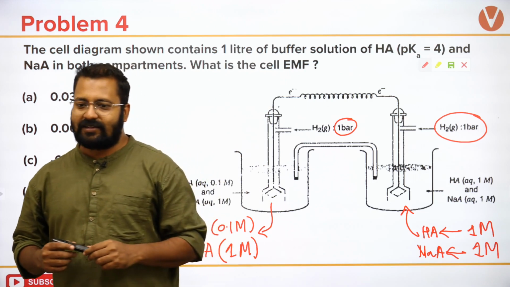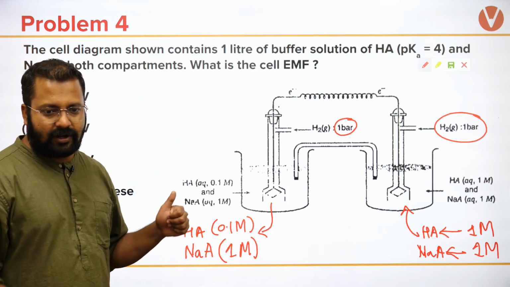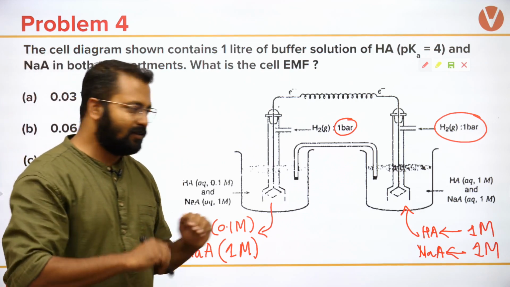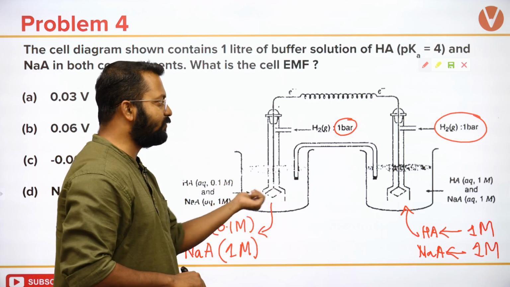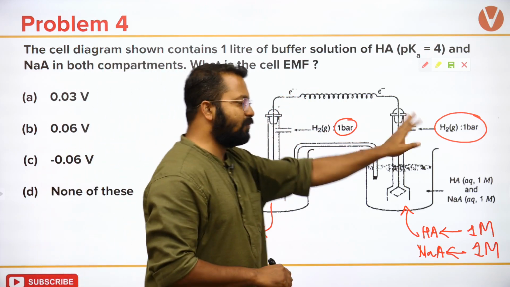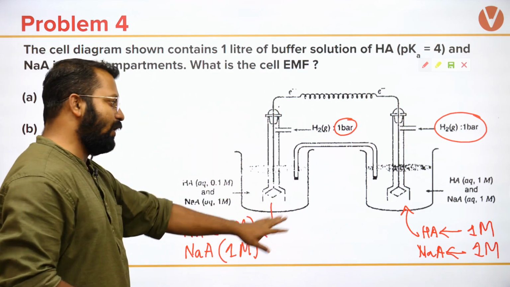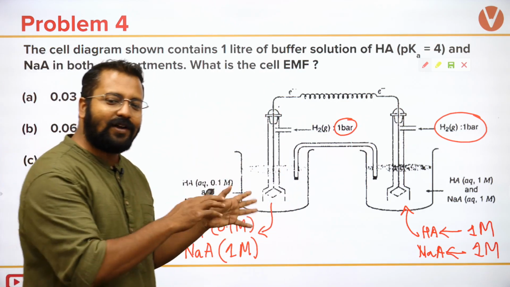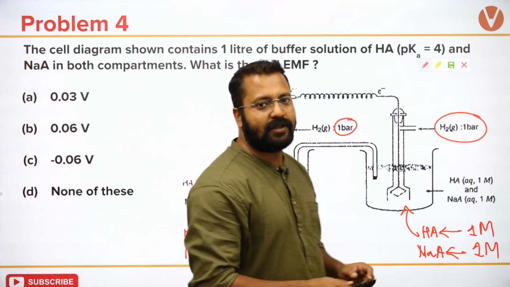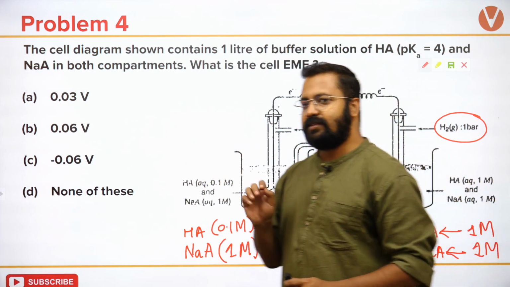Okay, it's not an electrode concentration cell, it's an electrolyte concentration cell, because I'm changing the nature of the electrolyte. The electrode remains the same. Hydrogen electrode at 1 bar remains the same. But the electrolyte is changing. So this is an advanced level question. Try to solve this. Try to post your answers in the comment section. And we will discuss this question at the start of the next class.